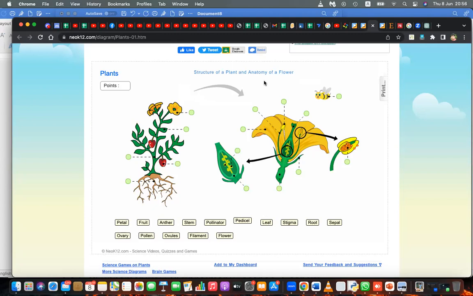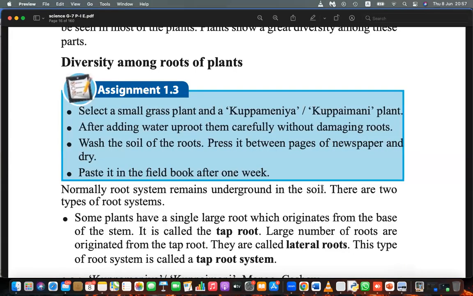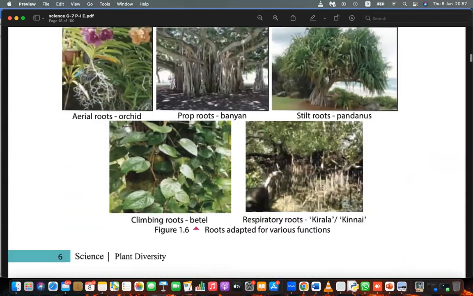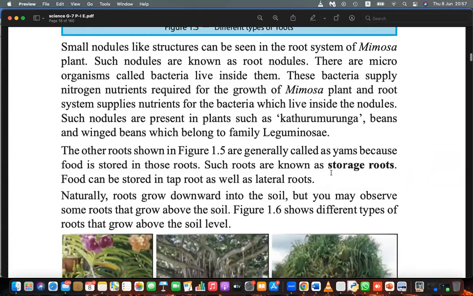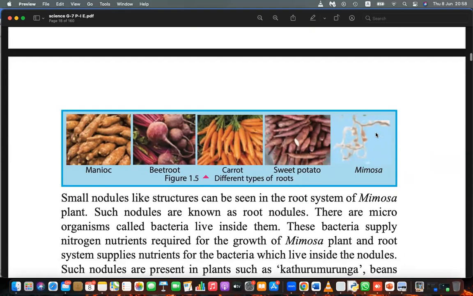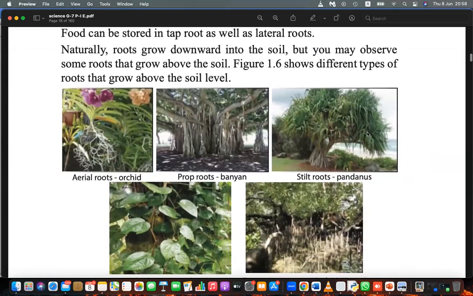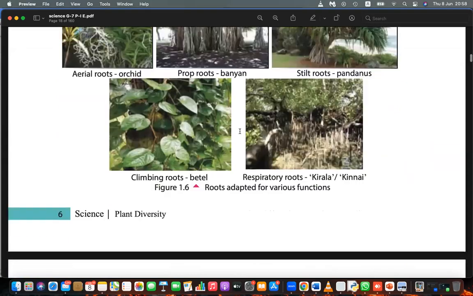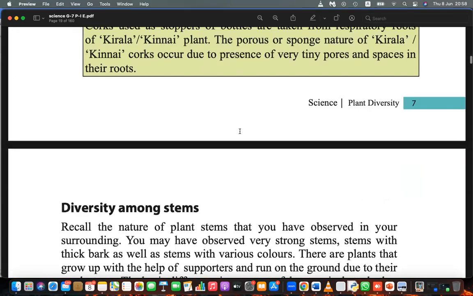We have already done this in the book. You will remember this chat in the book, we did the diversity of the roots. Okay, storage in roots. Then mimosa, basically storage roots, and also we learned about root nodules. Root nodules are basically helping bacteria to reside inside them and also collect nutrients like nitrogen. Okay, that we have discussed. Then we discussed different types of roots like prop roots, aerial and respiratory roots, stilt roots, climbing roots, and also storage roots. Yeah, that part is done.